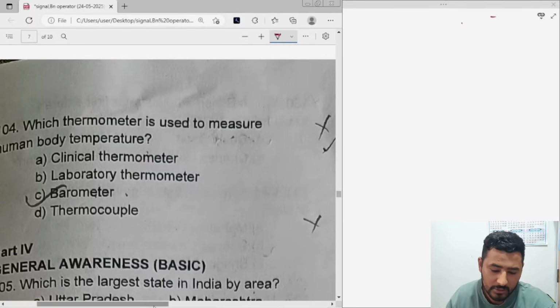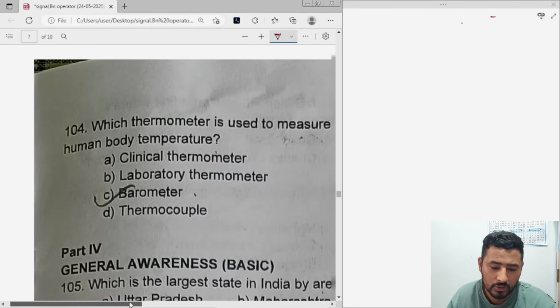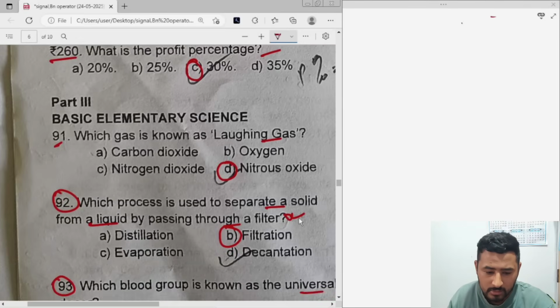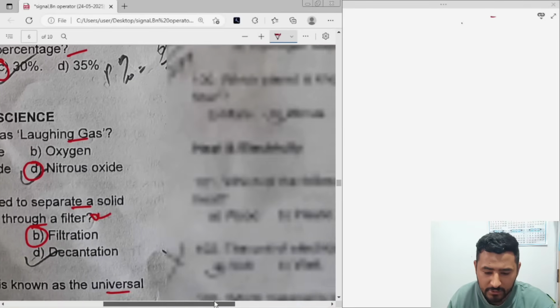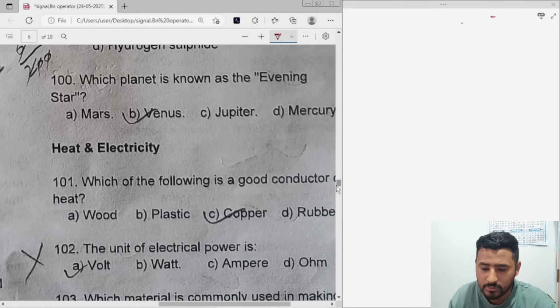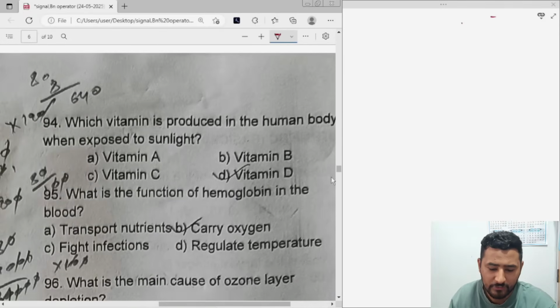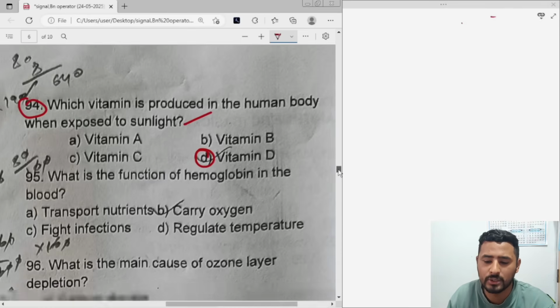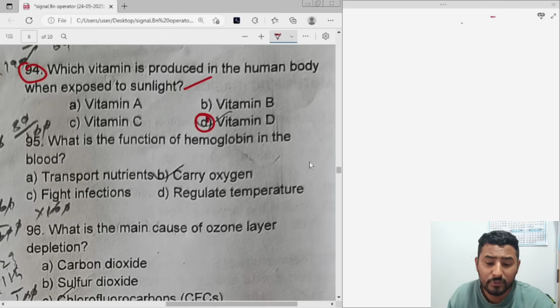See next. I think I've missed something here. 93, 94 will be here. We are done with 93. Let's see 94. Which vitamin is produced in the human body when exposed to sunlight? It is vitamin D. A very common question, it always comes. It would be asked in a different way, but vitamin D is the correct answer.